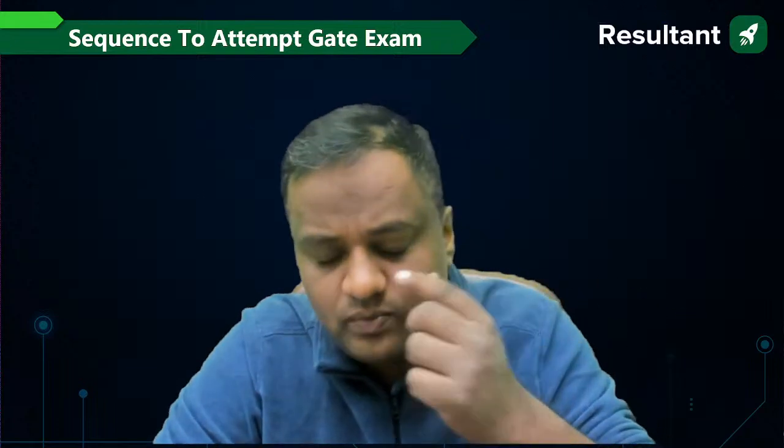I repeat, guys, you should not be so desperate to be 100% accurate that you skip or are not able to solve 10 questions that are of your domain, that are within your reach. So you have to maintain the balance of accuracy and speed. Let me give you an example. Suppose a student wants to be 100% accurate and he solved only 35 questions, and the distribution of 1-mark and 2-mark questions is such that he solved only a 50 or 60 marks paper.